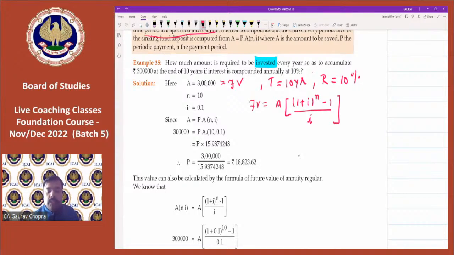The future value is 3 lakh. The annuity we have to find out. Then (1.1 to the power of 10 minus 1) divided by 0.1. Let's do the calculation. 1.1 to the power of 10 we can calculate by multiplying and pressing equals 9 times.